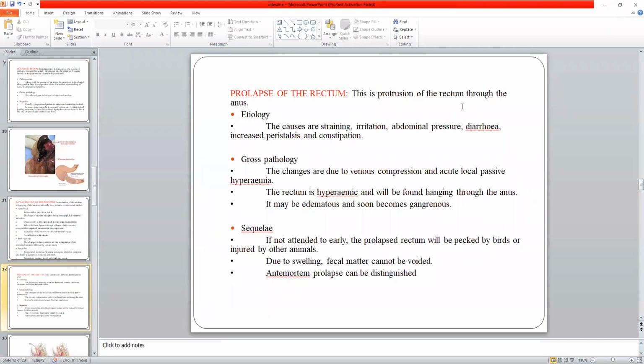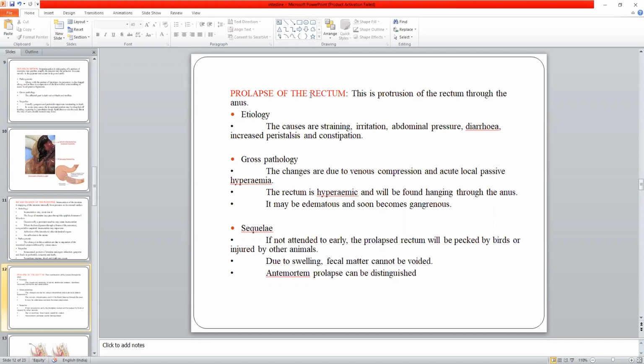If part of the rectum gets protruded outside the anus, it is called prolapse of the rectum. Remember, in this case the organ that is protruded will not be covered with any sac-like structure. We can see the real picture of that rectum, not covered with peritoneum or any other sac. So this is called prolapse, not hernia.